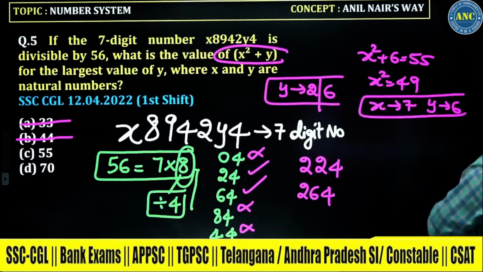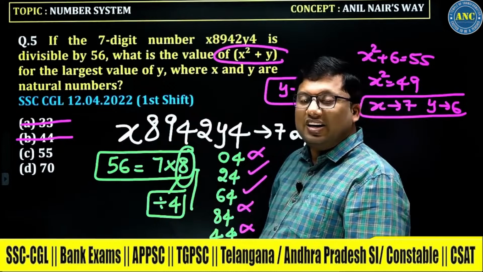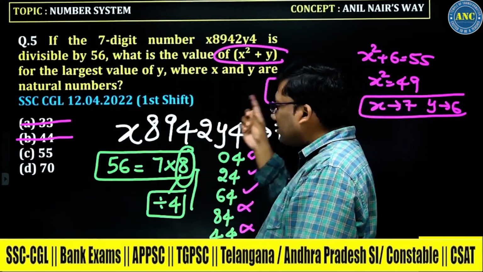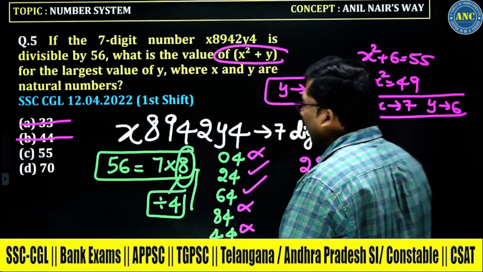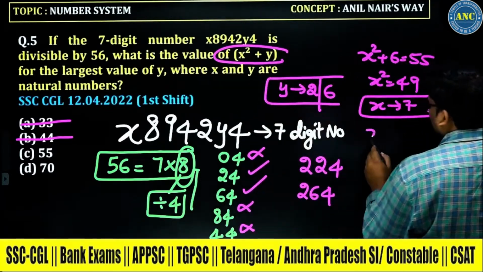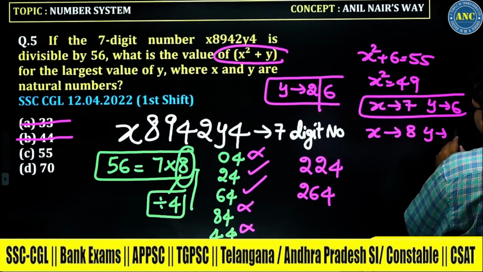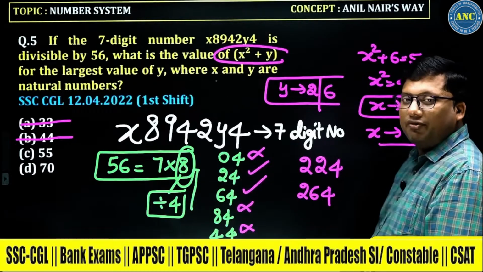First condition done. Next one: x square plus 2 is 70, x square 68, not possible. X square plus 6 is 70: 70 minus 6 is 64, x is 8. That means x can be 7 or x can be 8. 49 plus 6 is 55, 64 plus 6 is 70.